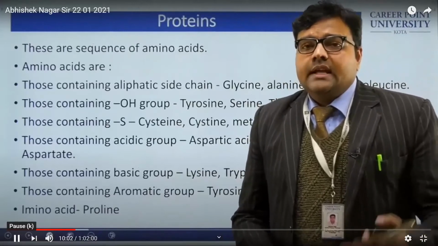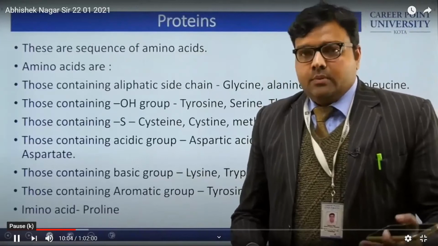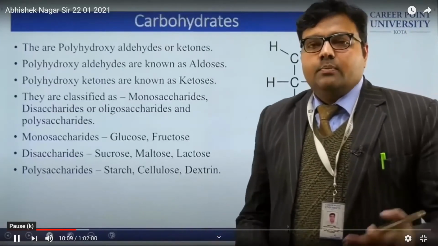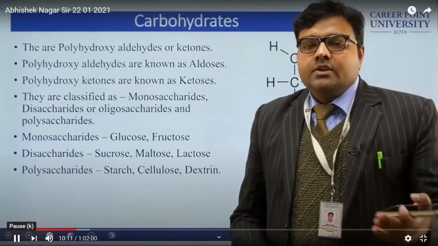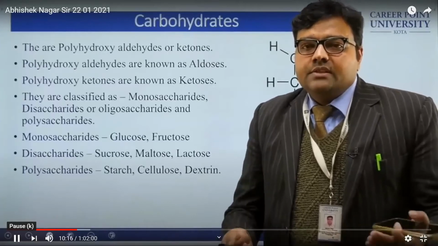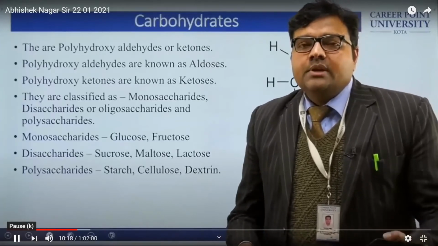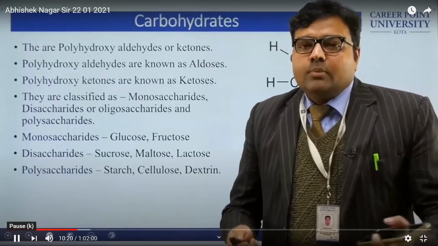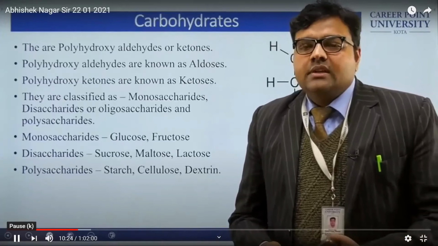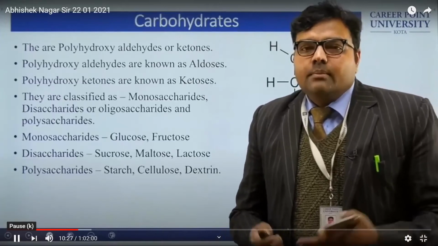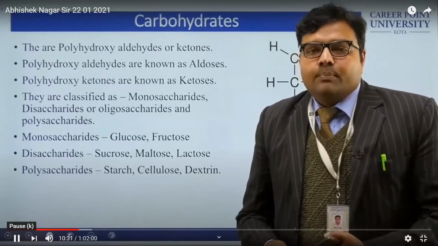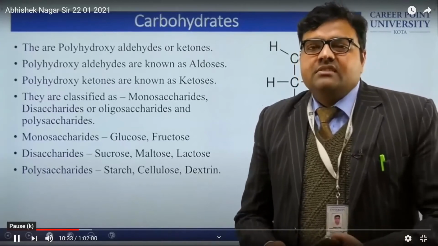The polyhydroxy aldehydes are known as aldoses, and the polyhydroxy ketones are known as ketoses. In classification, we come to know that these may be monosaccharides, disaccharides or polysaccharides. Examples of monosaccharides are glucose and fructose. Examples of disaccharides are maltose, lactose and sucrose. Examples of polysaccharides are cellulose and dextrin.